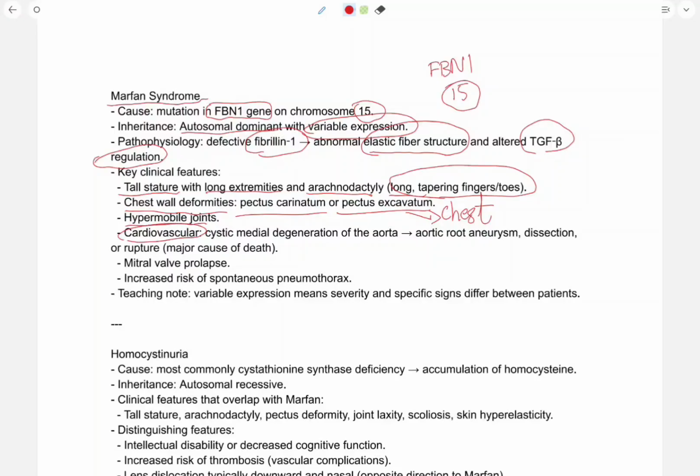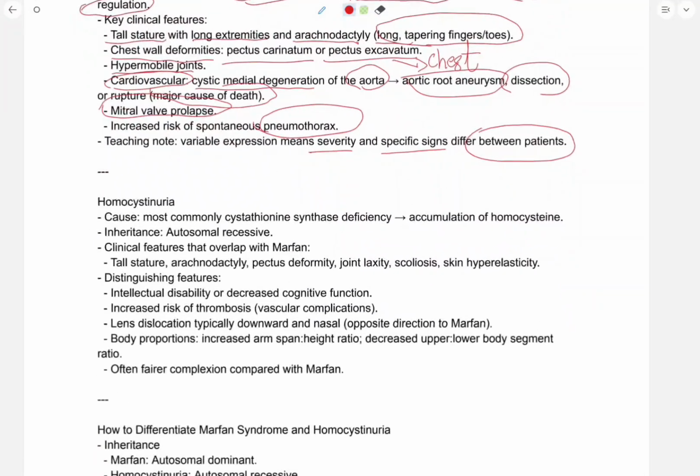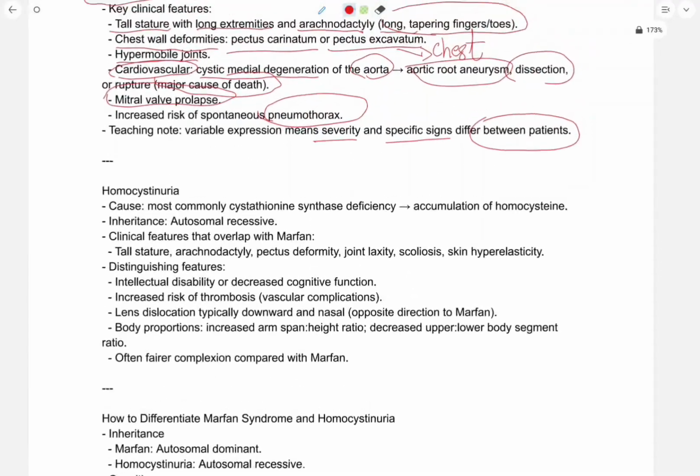So there are some cardiovascular impacts like cystic medial degeneration of the aorta, aortic root aneurysm, dissection or rupture, that is a major cause of death, mitral valve prolapse, increased risk of spontaneous pneumothorax. Variable expression means severity and specific signs differ between patients.